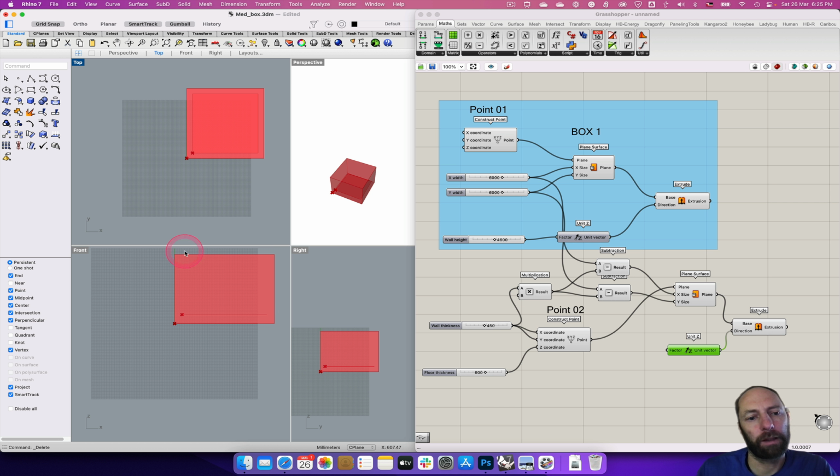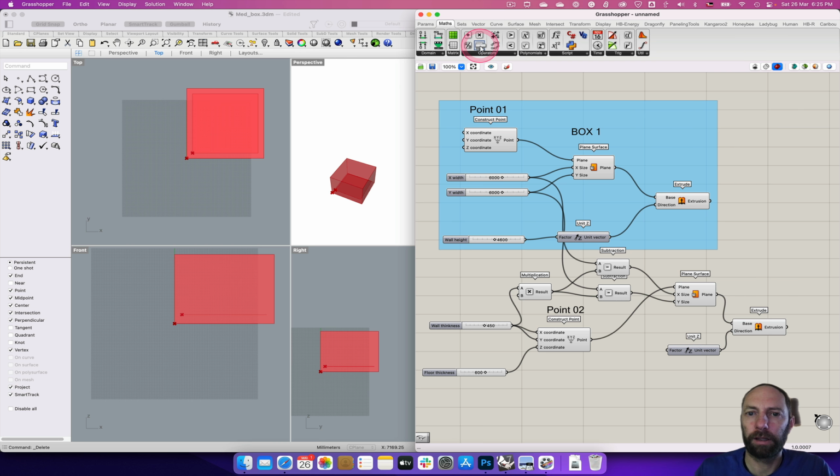Actually I think that'll be okay, but just to keep things sort of consistent, let's do another subtraction. So go into here, minus, so we can take the wall height and bring that down into the subtraction, and then the floor thickness, and then we can bring that up into there.